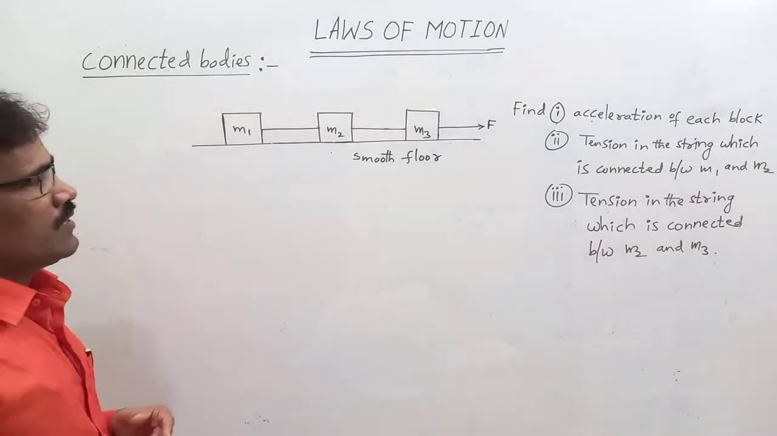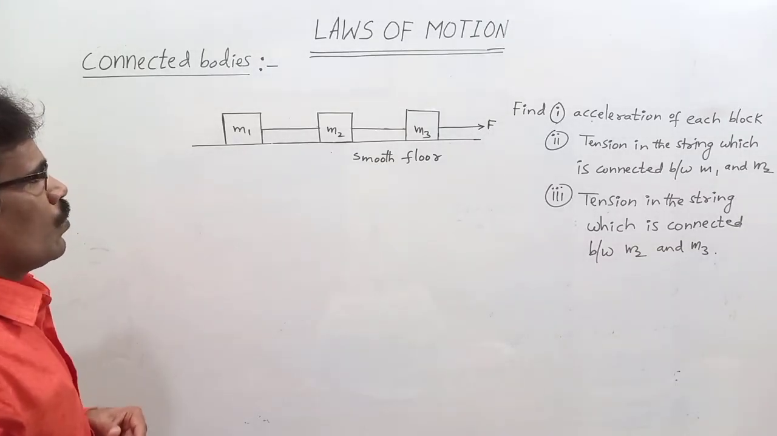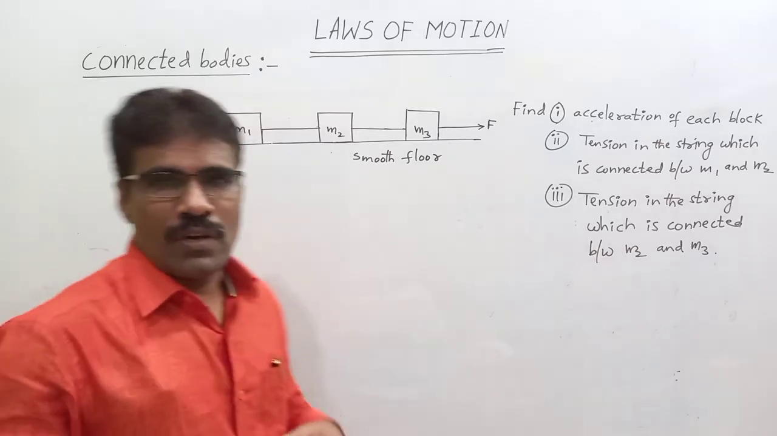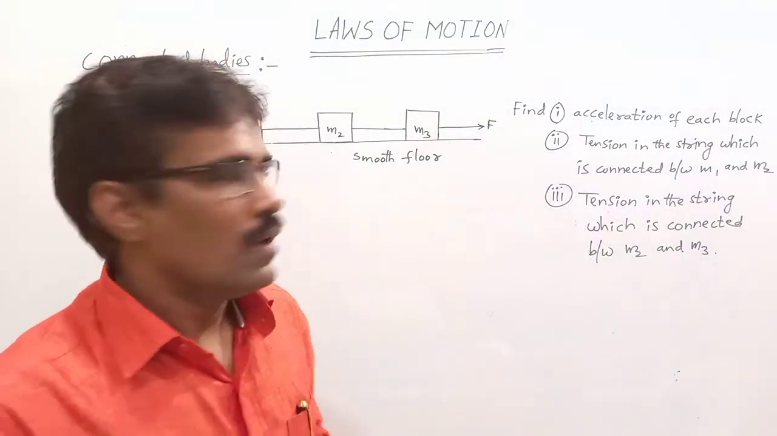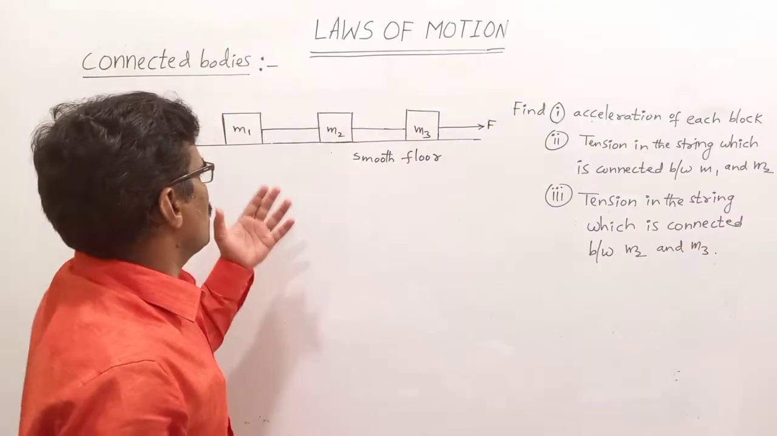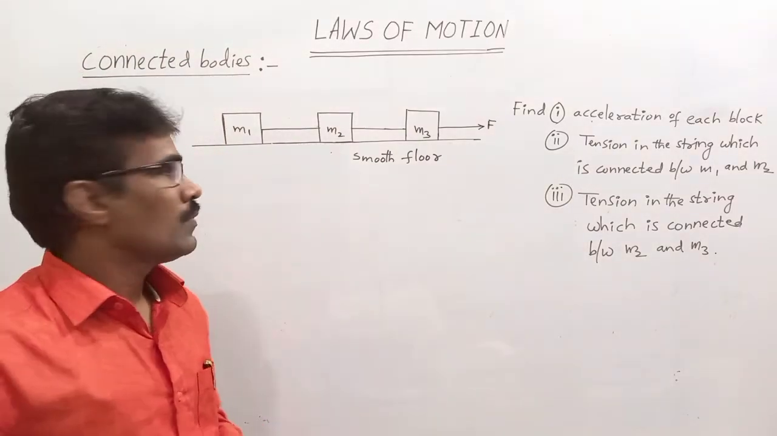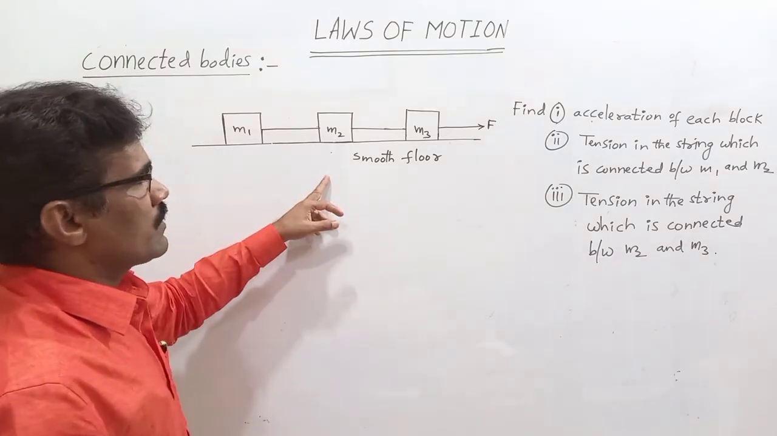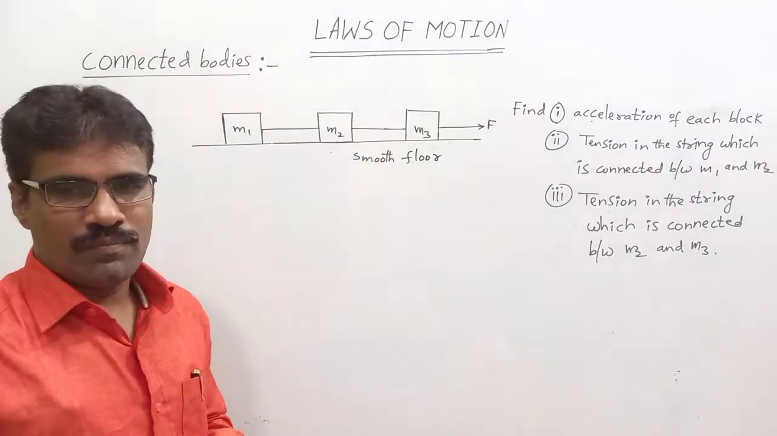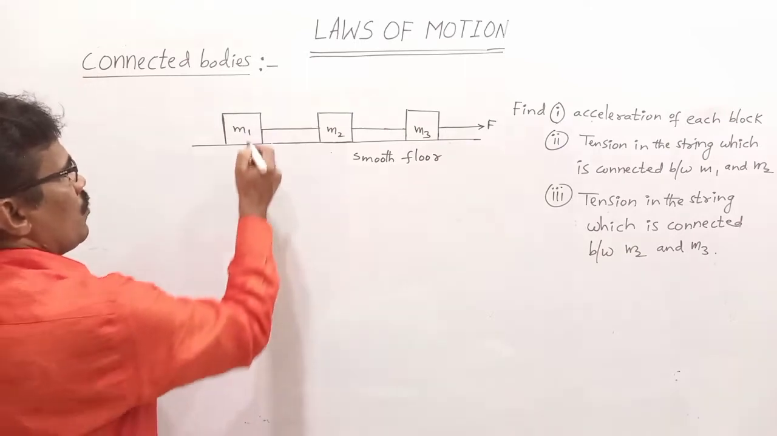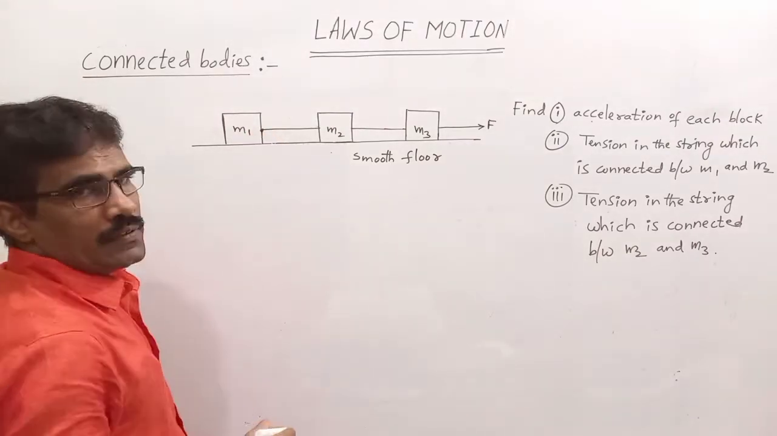So here 3 blocks are there. What is the acceleration of each block? And what is the tension in the string which is connected between M1 and M2, and the tension in the string which is connected between M2 and M3? So here, what is the tension at this point?